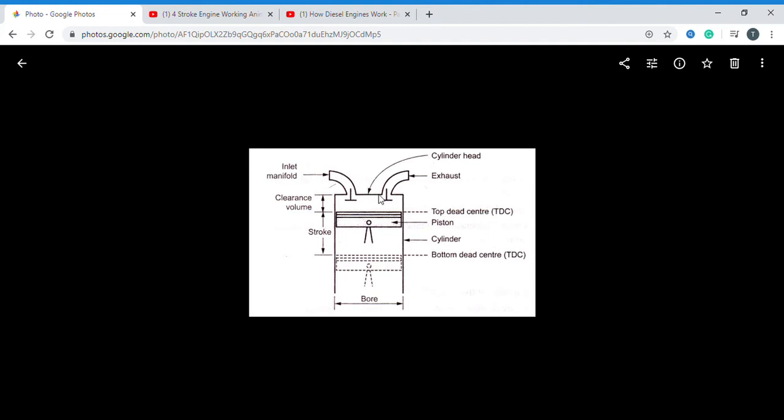The space available above the piston at TDC is called the clearance volume. The volume swept as the piston moves from TDC to BDC is called stroke volume or swept volume. The total volume is the clearance volume plus the stroke volume. These are the terminology of the IC engine. This is the inlet valve, exhaust valve, inlet manifold and outlet manifold. You can remember these important points.